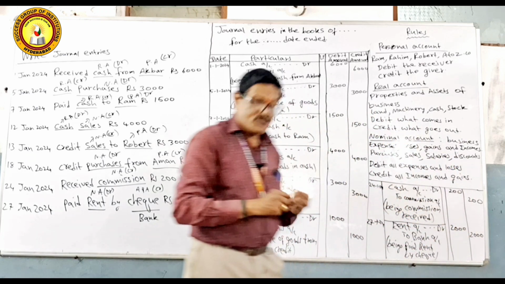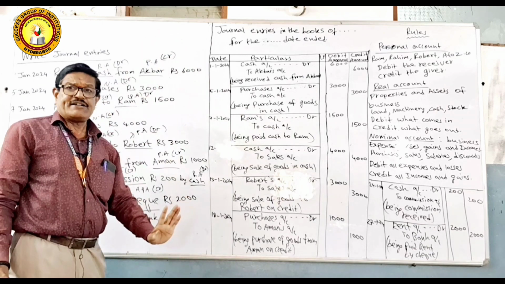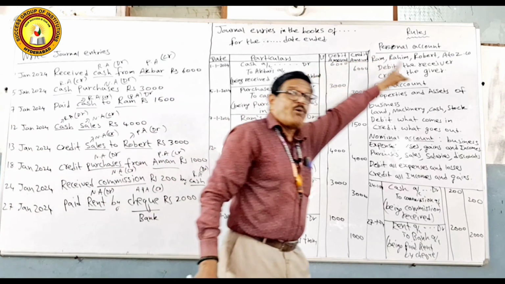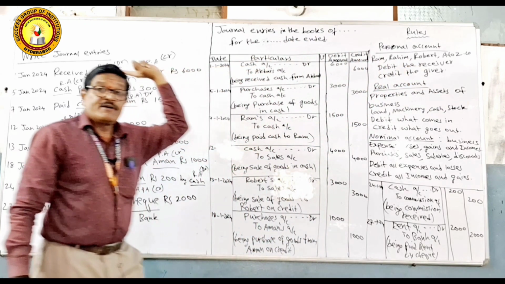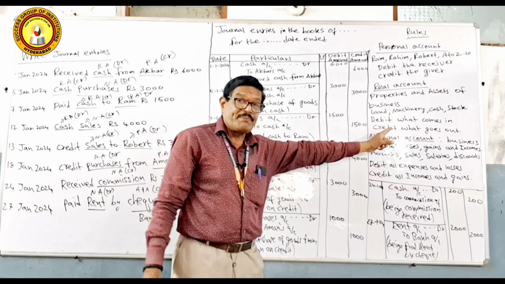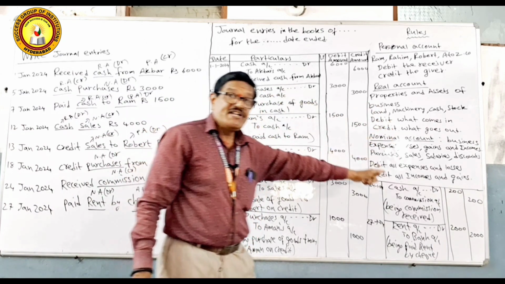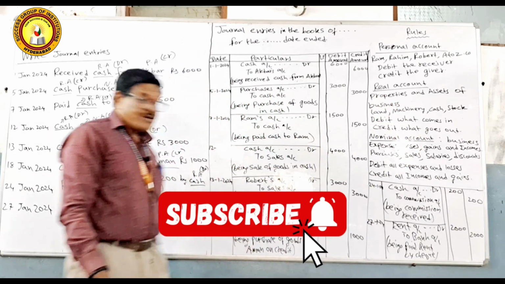My dear viewers, students, remember always, whenever we are doing any journal entry, these rules are very important. You have to observe whether it is a person's name or whether it is an asset or a property of the business, or whether it is an expenditure or income to the business. These things you have to remember.